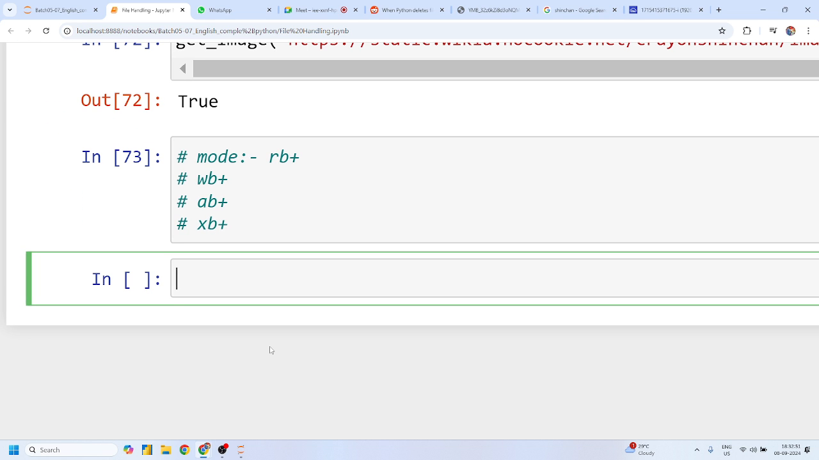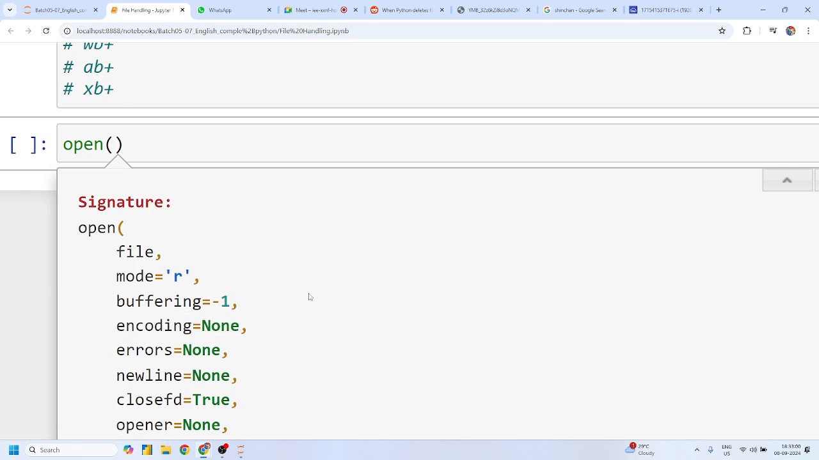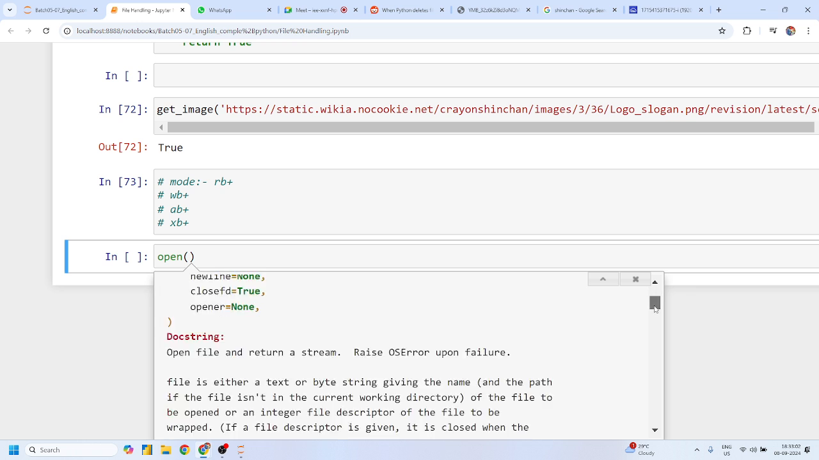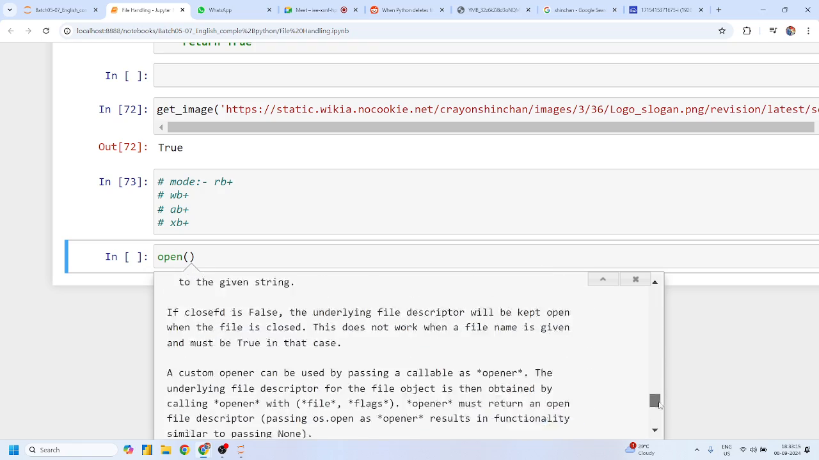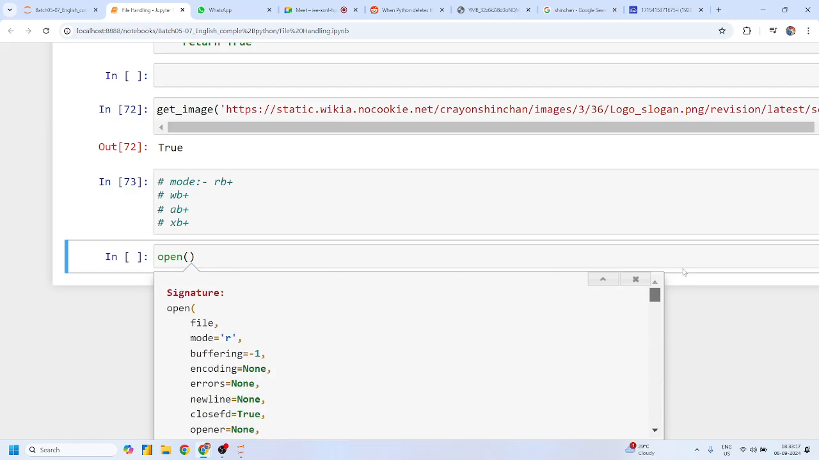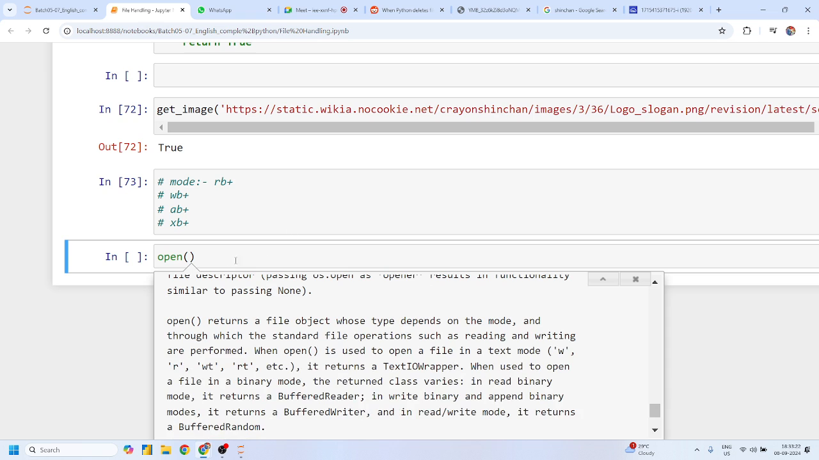So guys, is it necessary to learn all these modes? No, you just have to use open, press shift and tab, and check the documentation, and you will get all the possible character meanings, right? Plus, text mode, default mode, B mode, binary mode, X mode, W mode, R mode. I think this one is perfect. Am I right, guys? Yes, sir. Now you can perform any operation you want to perform. Perfect, candidate? Okay.